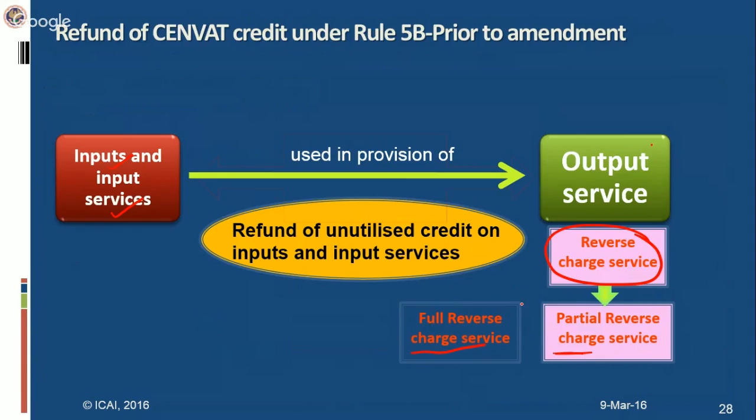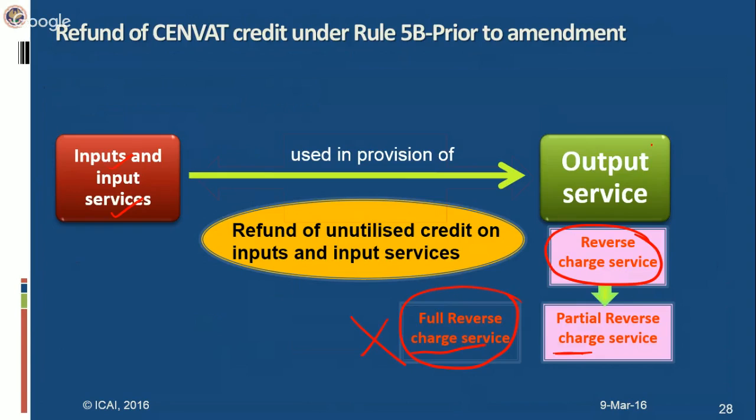Now, this refund cannot be allowed in case of full reverse charge services. Why? Because full reverse charge services are not output services. Under CENVAT credit, the output service has been defined, wherein the full reverse charge services have been specifically excluded from the purview of the output service.